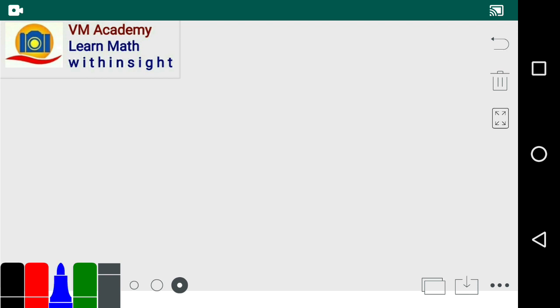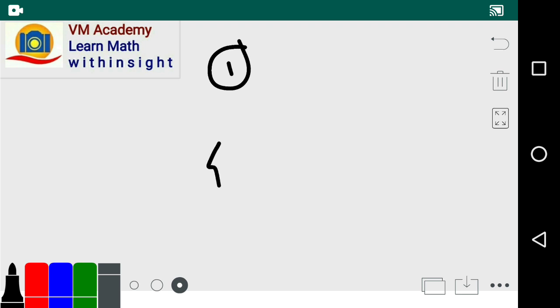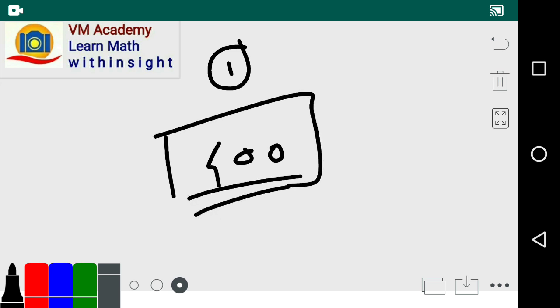Now what are the applications? So let us understand some applications. There is a hall and more than 400 people are there. In a hall, there are more than 400 people.